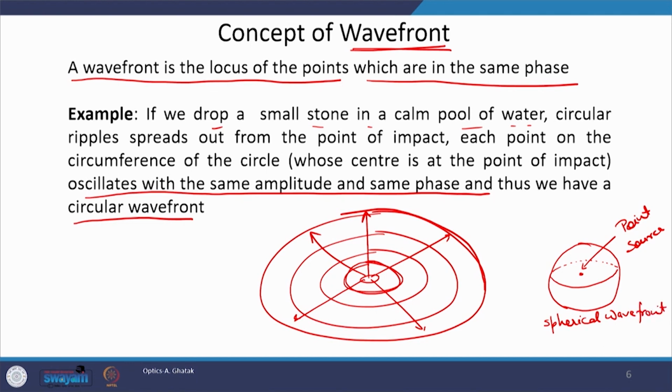Now, instead of a point, let us pick a line source. This red line is suppose our line source, which has almost 0 width, and it is very long in length, and let us call it a line source.